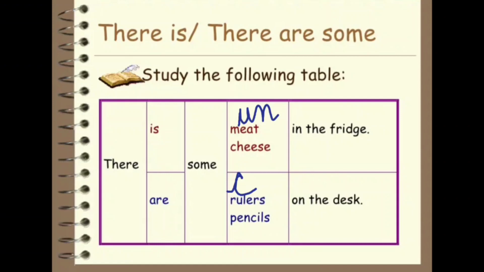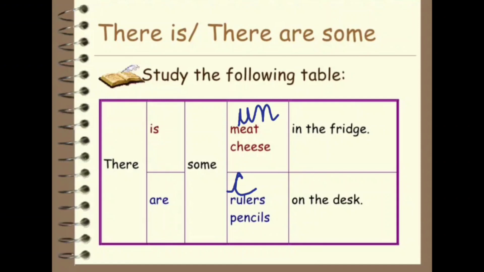There is some cheese in the fridge. Now you can't count cheese, so it is an uncountable noun. Yes, I agree with you that you can count the cheese cubes, but the cube is countable and cheese is an uncountable noun. So when you use cheese, you have to add there is. So, there is some cheese in the fridge.